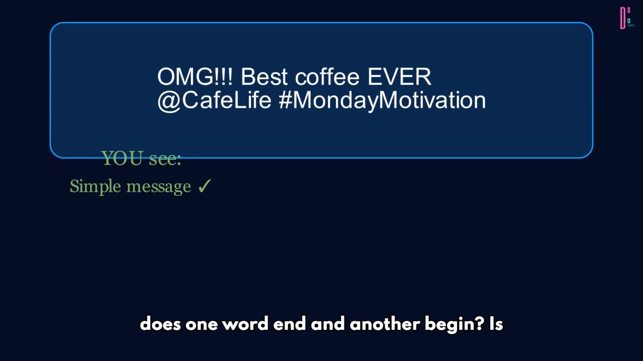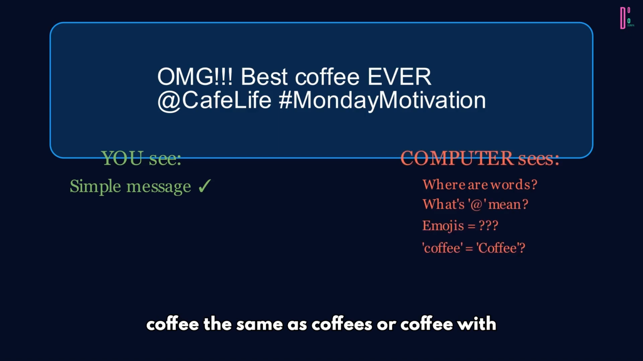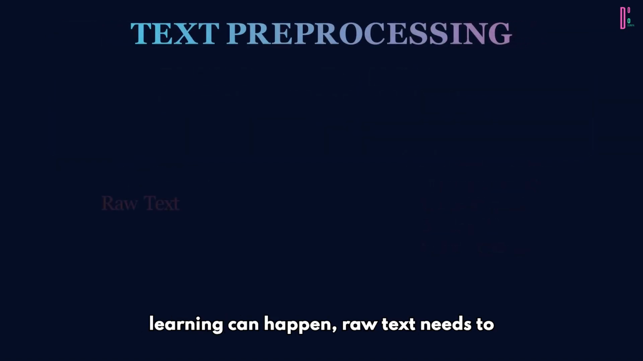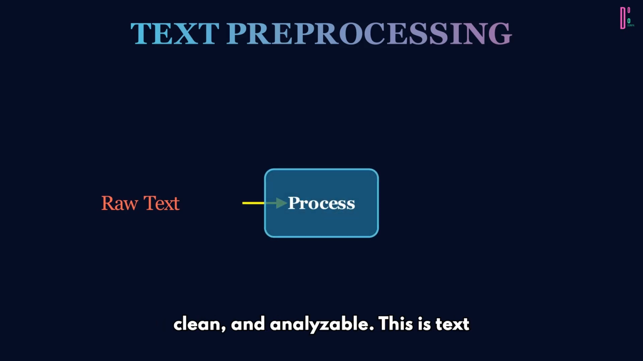Where does one word end and another begin? Is "coffee" the same as "coffees" or "Coffee" with a capital C? What about the emoji? The hashtag? The mention? Before any machine learning can happen, raw text needs to be transformed into something structured, clean, and analyzable.